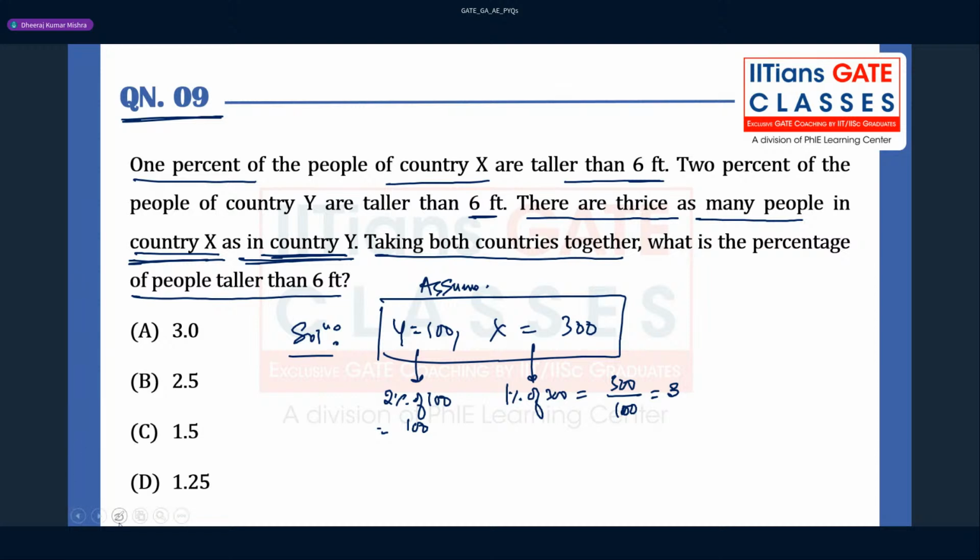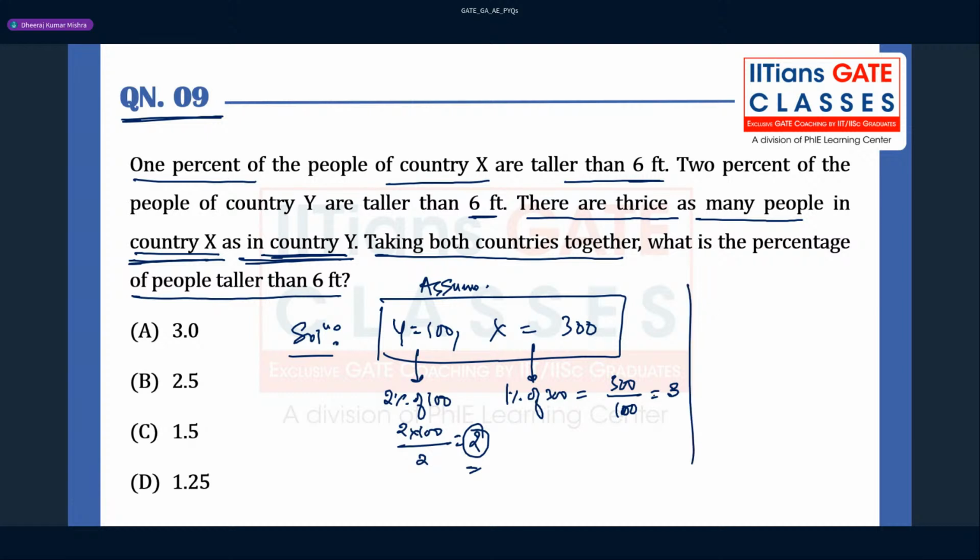This is very important to keep in mind. So two people are taller, so how many total people are there in X and Y who are taller than 6 feet?